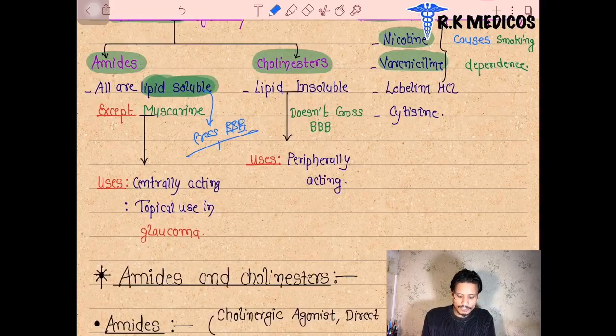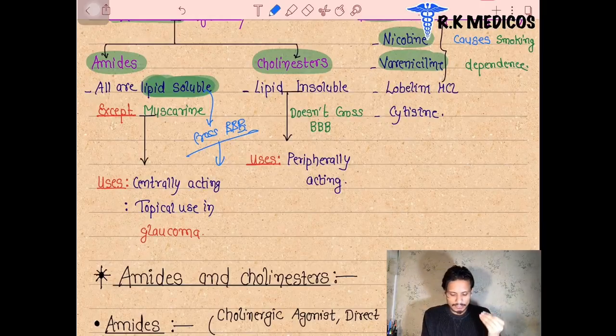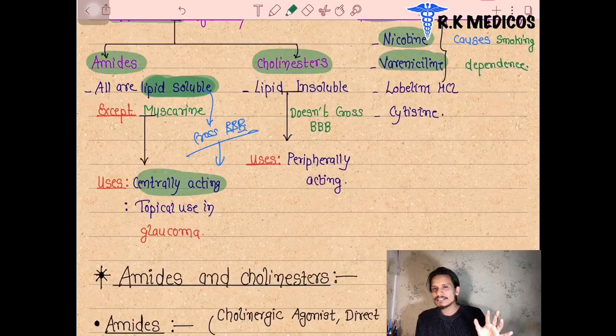It means these drugs are acting centrally. These drugs enter inside our cerebrum, our brain, and perform their action. That's why these drugs are called central acting drugs. The amides are the central acting drugs.